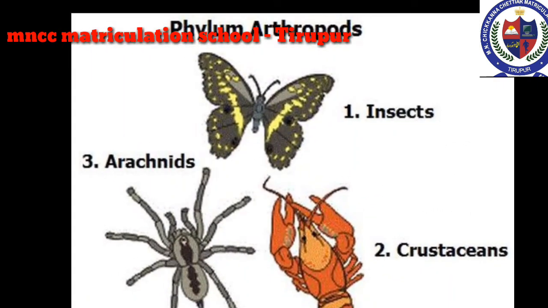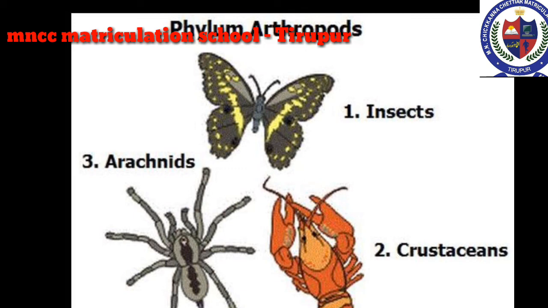Phylum Arthropoda. Animals with jointed legs. Arthropoda is the largest phylum of the animal kingdom. They are bilaterally symmetrical, triploblastic and coelomate animals. Each segment bears paired jointed legs. Exoskeleton is made of chitin and is shed periodically as the animal grows. The casting off and regrowing of exoskeleton is called molting.